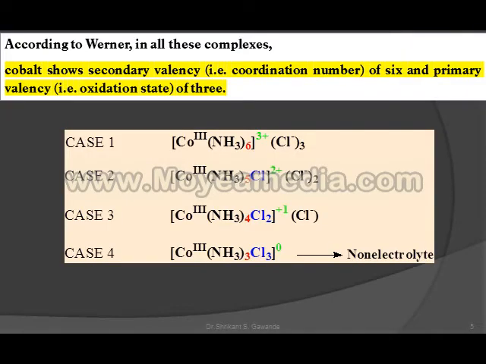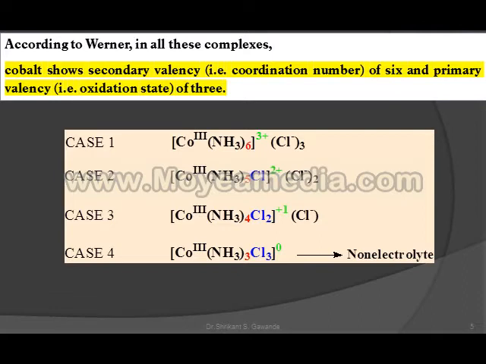Werner explains these four complexes, that is case first, case second, case 3 and case 4. Here in all these four cases, cobalt is the CMI in the square bracket.